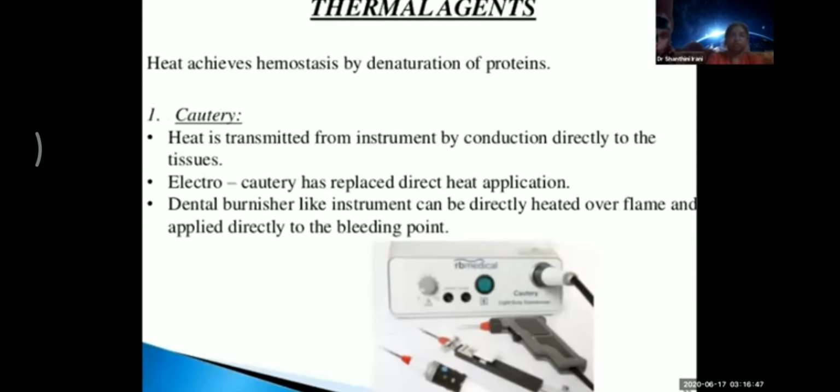Thermal agents. Cautery is used. Heat is transmitted from the instrument by conduction directly to the tissues and the tissue is burnt. When we burn the tissue with an electrocautery, we should make sure that with the forceps, we only hold the bleeding end. We cannot hold chunks of tissue because then either it gets cauterized and also it becomes a nidus for infection if you hold chunks of tissue and get it cauterized.